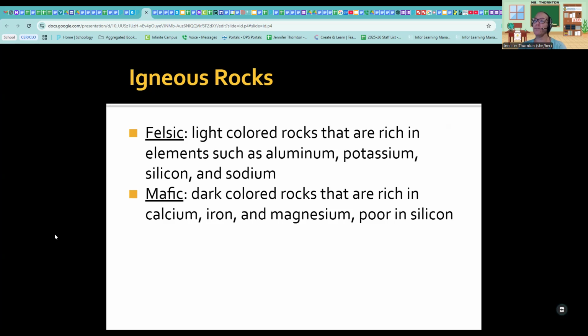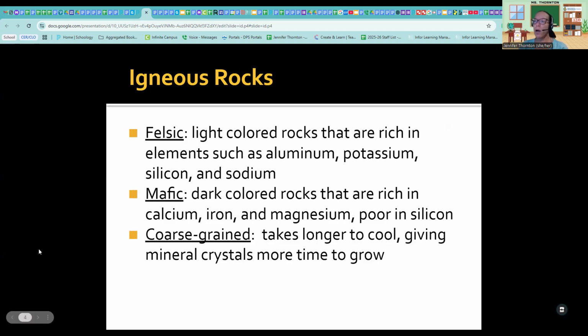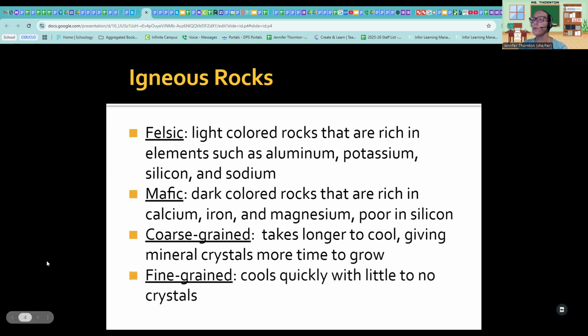So you have, again, felsic and mafic. It depends on the type of volcano, the type of minerals that were melting and how they are actually cooled also. All this makes these different types of volcanic igneous rocks. Coarse grain takes longer to cool, giving mineral crystals more time to grow. Then you have fine grain, cools quickly with little to no crystals.